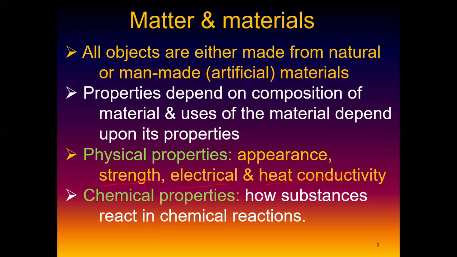On a plastic material, there is no such reaction. So the chemical properties of a steel table and the chemical properties of a plastic table are definitely not the same. Because with the steel one, the chemical reaction will take place based on the composition, because metal can react.